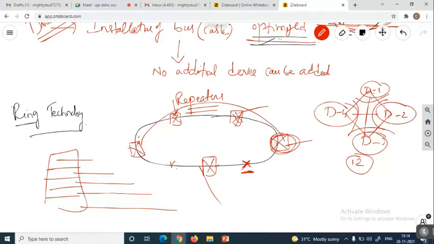Suppose there is a problem: I entered the pin and asked for the banking transaction. If this is not going to happen, finally it says that the transaction is timed out. Why? Because it is interlinked to the next one. Only if it is continued, then it is going to be transacted to the next one.